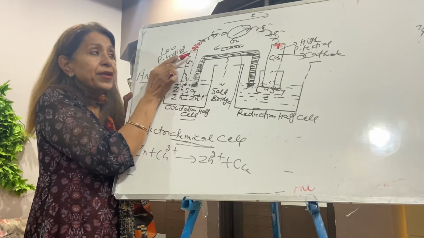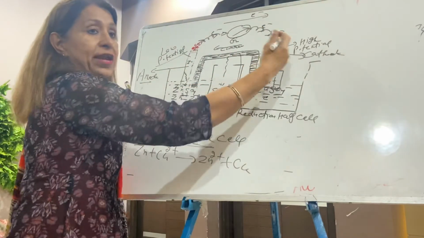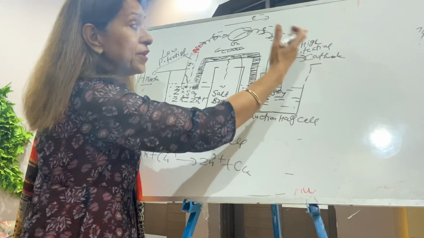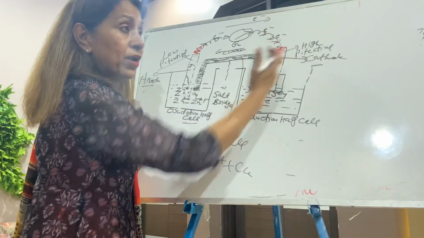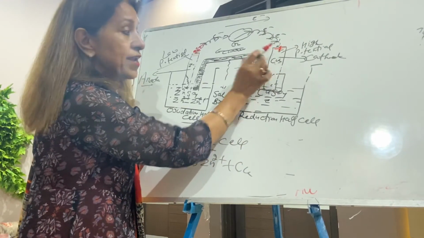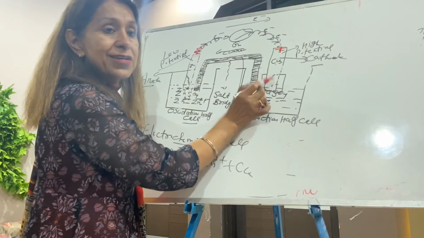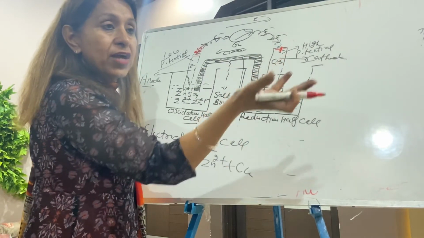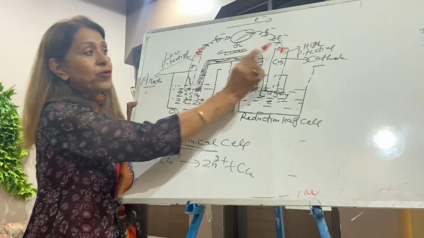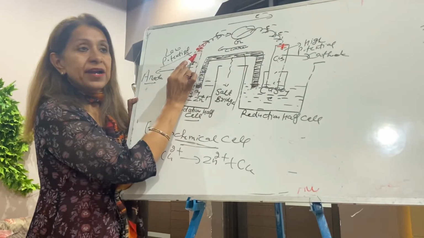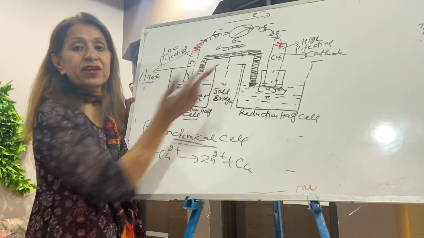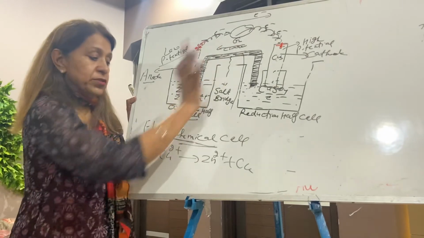So this end acquires negative polarity, and this end is waiting for electrons. This end is deficient in electrons. The reaction only starts when the electrons reach there. So this electron-deficient end acquires positive polarity. The electron-rich end is negative because electrons are negatively charged. The electron-deficient end is always positive. So this is the positive end.